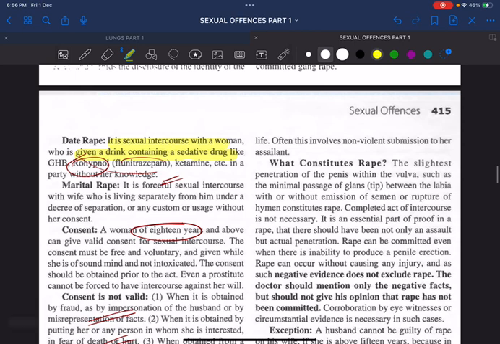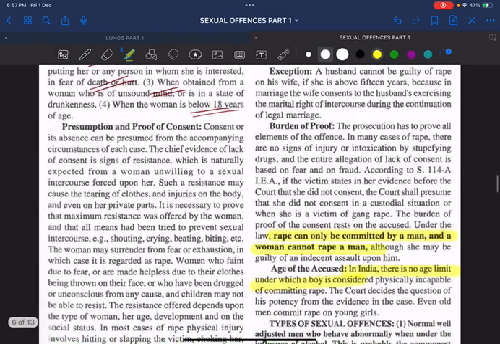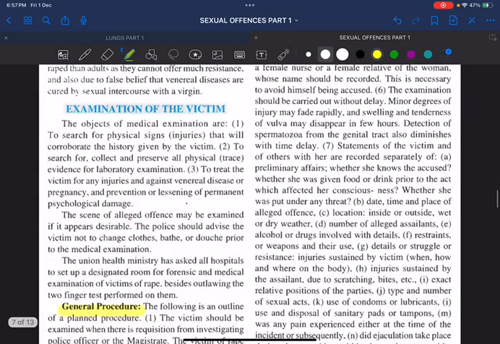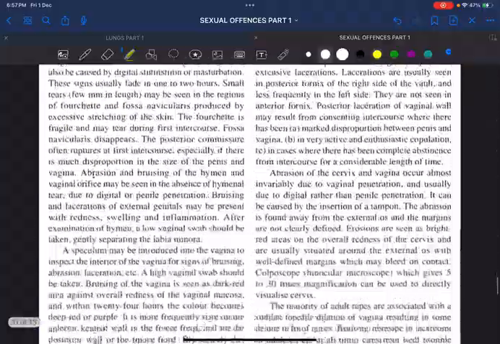Date rape drugs are very important. Rohypnol and GHB, that is gamma hydroxybutyrate, and ketamine. All these are the date rape drugs. The most common is Rohypnol or flunitrazepam, which is a benzodiazepine analog. And the next is, what do you mean by statutory rape? Examination of the victim. So this finishes the important topics which come under sexual offences part 1.